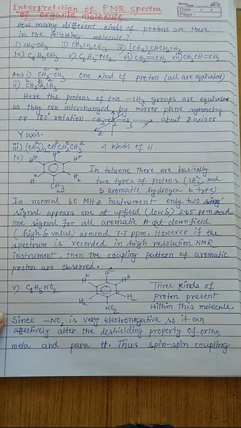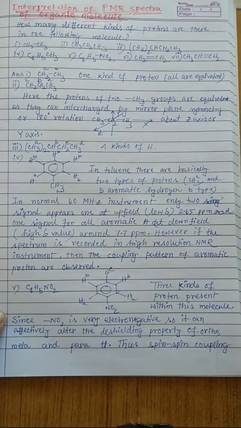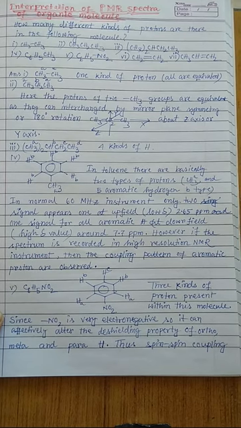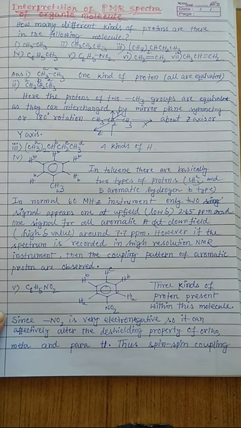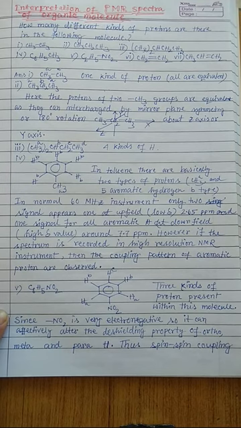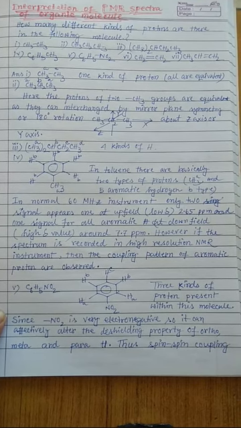We have already discussed how the different peaks of a particular organic compound come in the NMR spectrum. That depends on the electronic environment, which is reflected by the delta values of their protons, and on the splitting of the peaks, that is, how many peaks a particular peak is split into. That depends on the number of equivalent protons neighboring that particular group. In this way we can interpret the structure of an unknown organic compound.